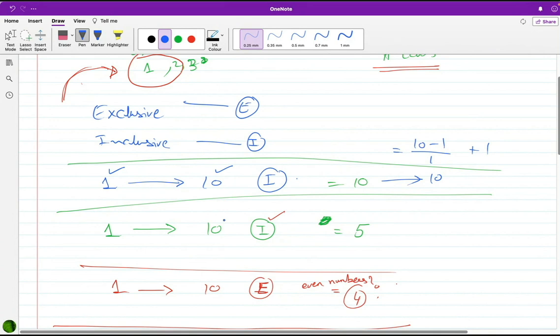Second, we did even numbers. So the last even number in this particular question was 10. The first even number in this question was 2. And for even numbers, the denominator should be 2. Any doubt in this?